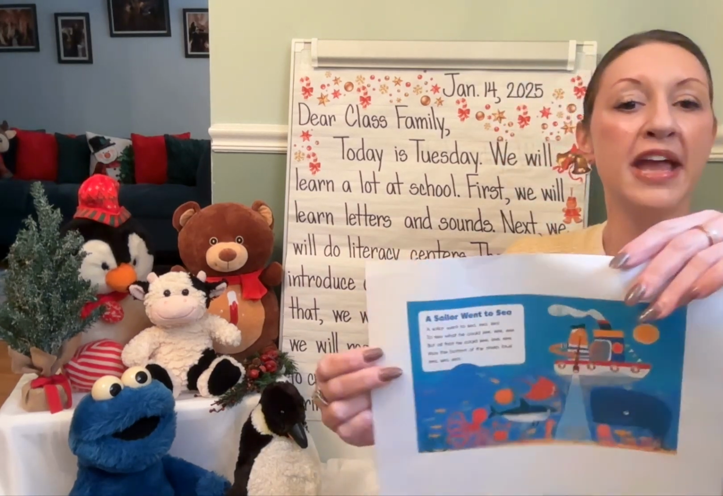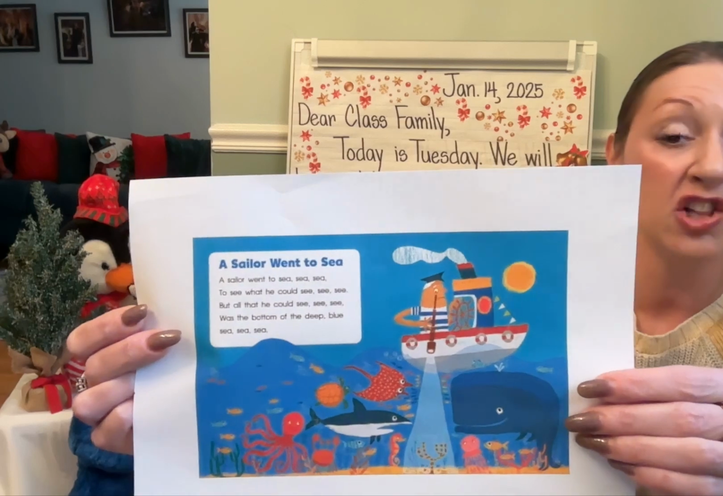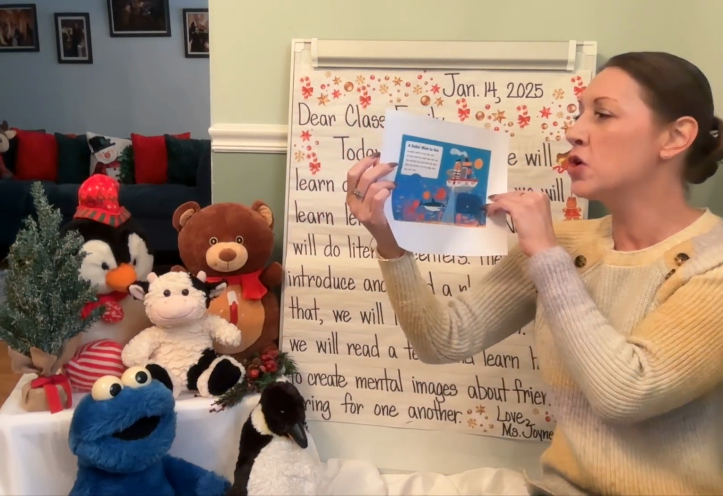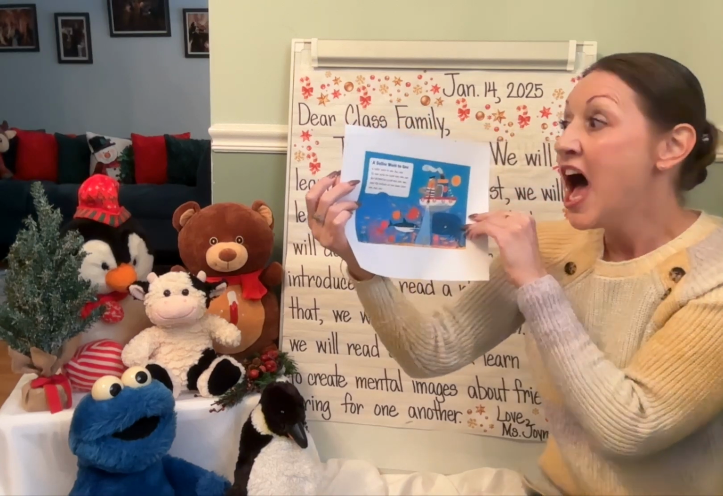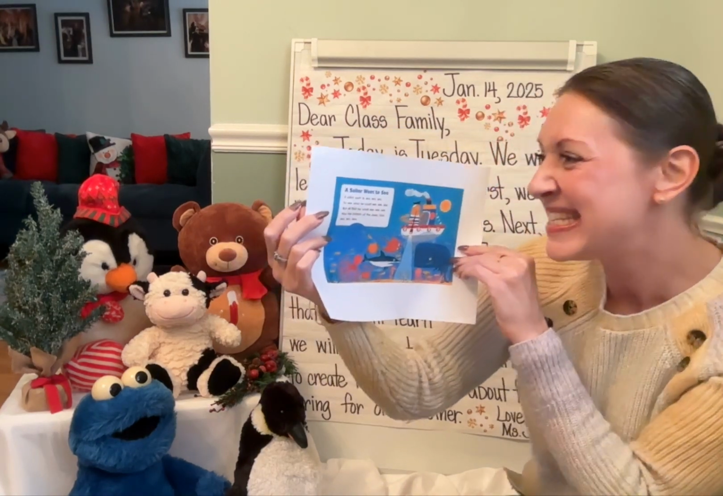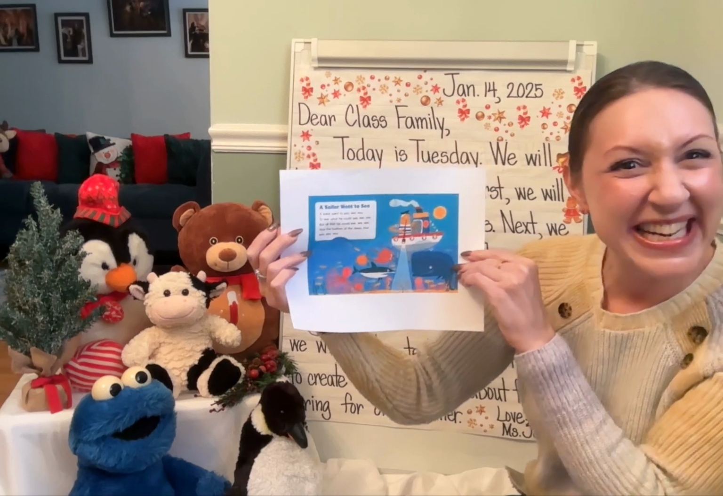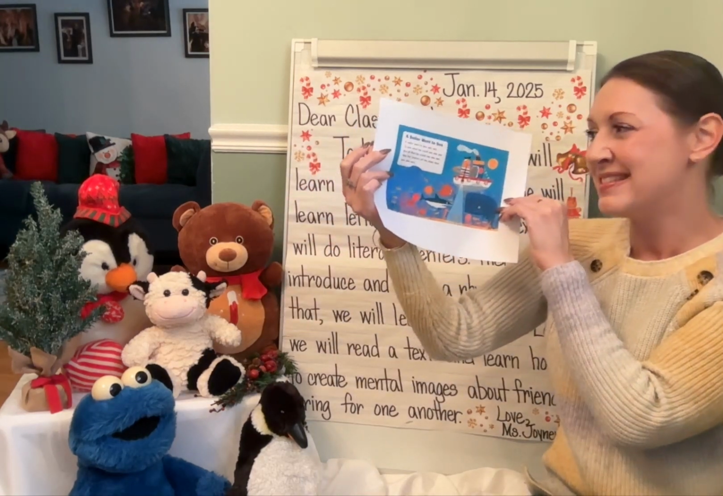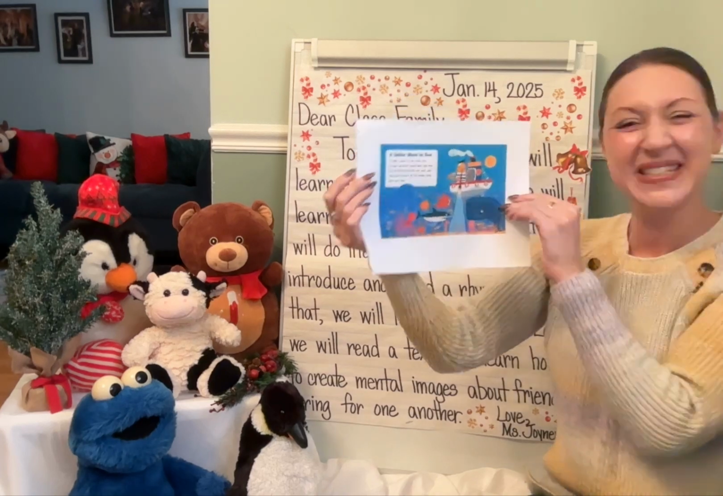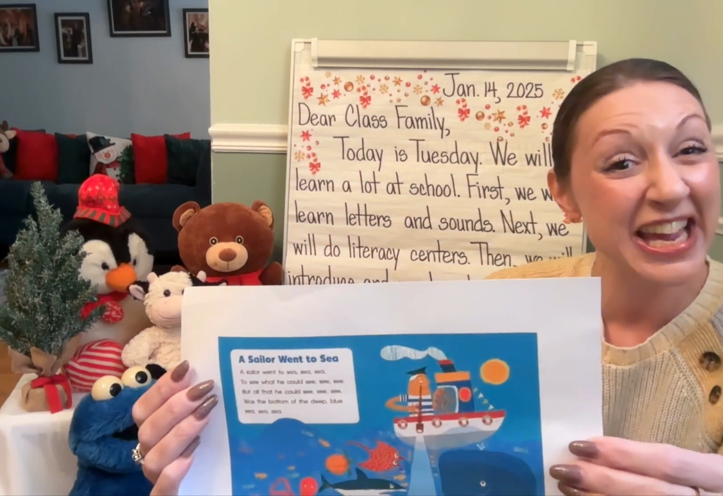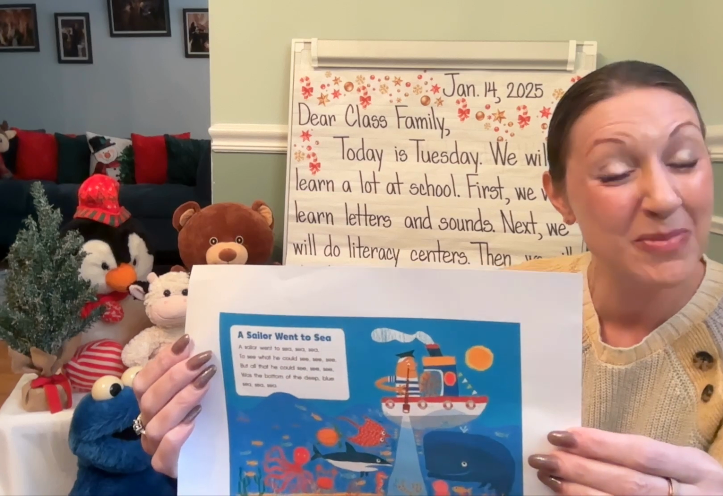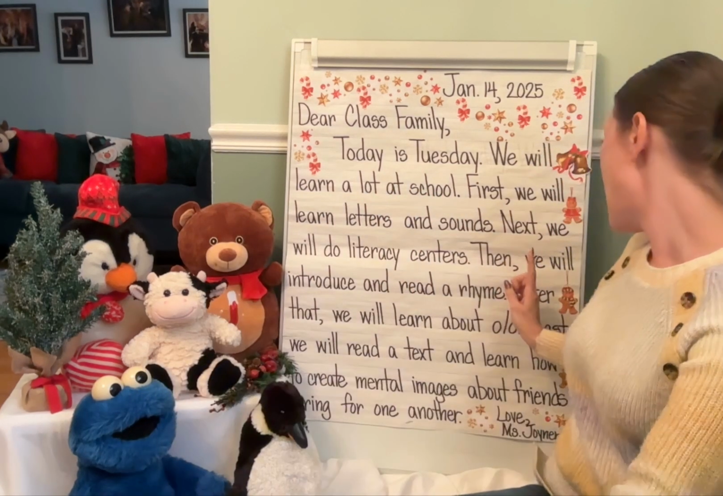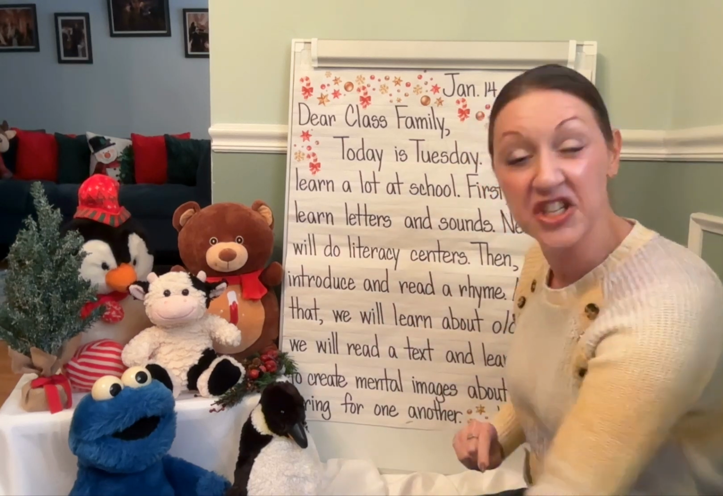Okay, so we have a rhyme that we are going to be looking at today, and it is called A Sailor Went to Sea. A sailor went to sea, to see what he could see. But all that he could see was the bottom of the deep blue sea. We'll be introducing and reading this rhyme as well as singing it to a special tune. Okay, and after that we'll learn about the letter O.